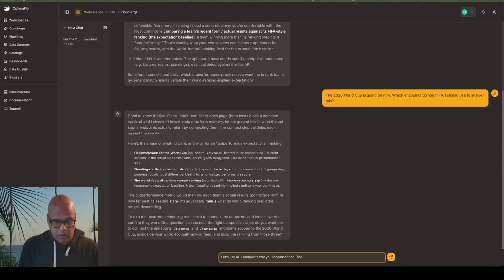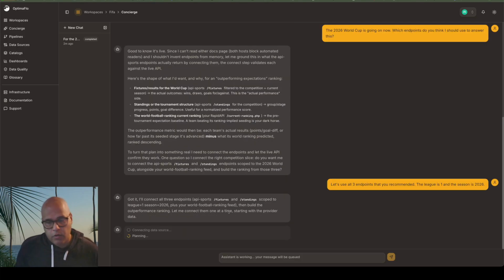Just for context, I'm going to give it the league. The league is 1, and the season is 2026. Now it's going through a planning phase. It has the information it needs, and it's thinking, okay, we have the endpoints, let's set it up, right? So now the manager's delegating to an agent. The agent's going to come back and say, we need to set up these endpoints.